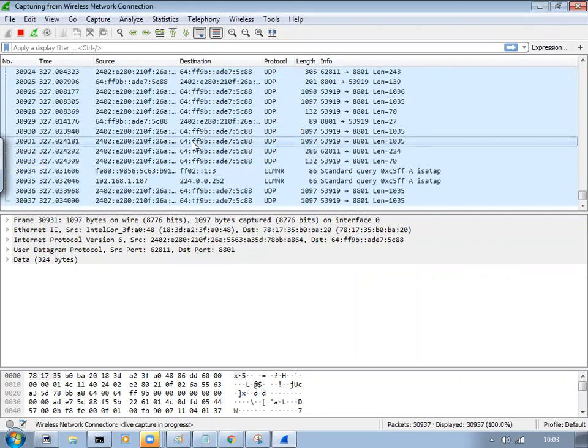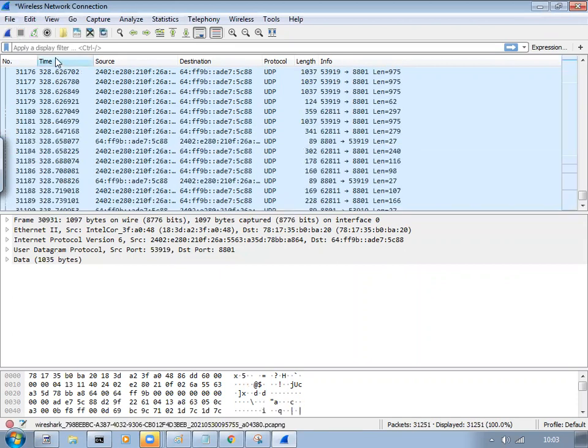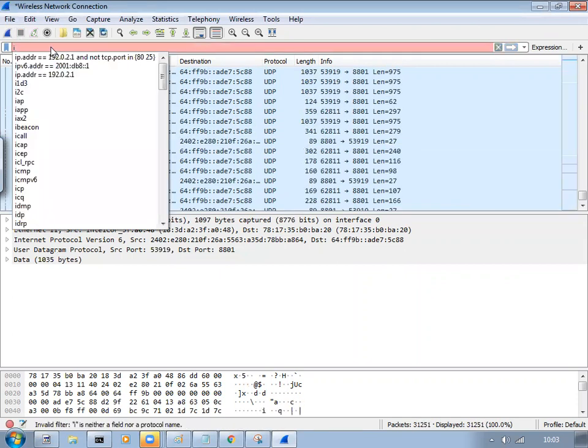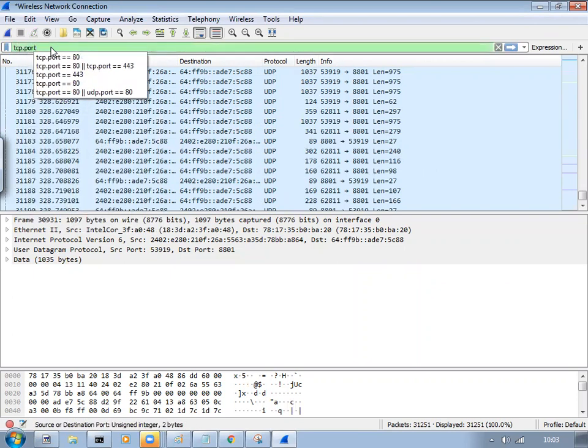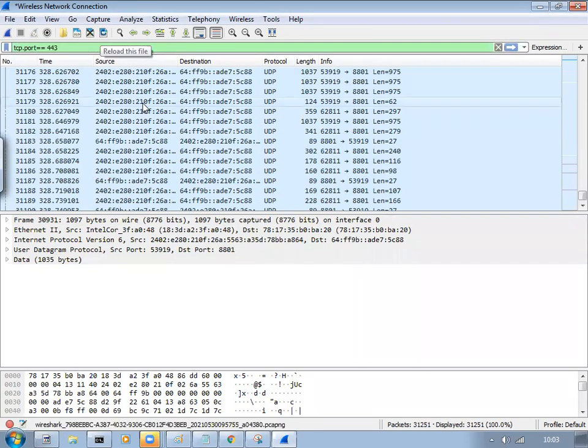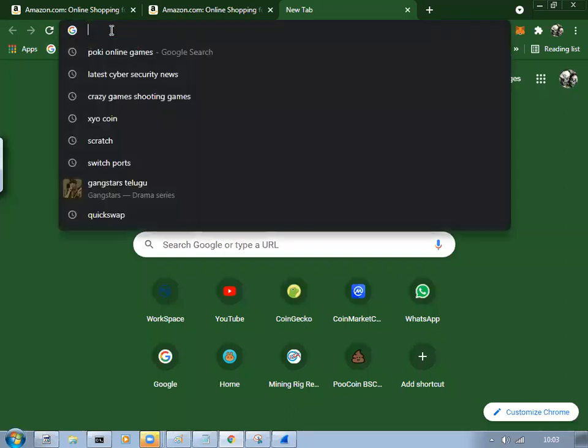One more example to show that. TCP dot port is equal to 4. Now I am trying to reach Amazon.com. All these things you'll learn, nothing to worry.